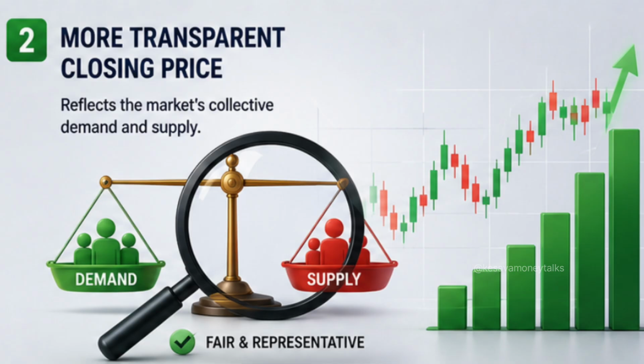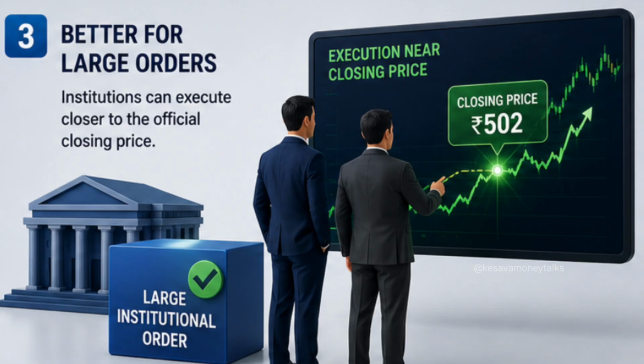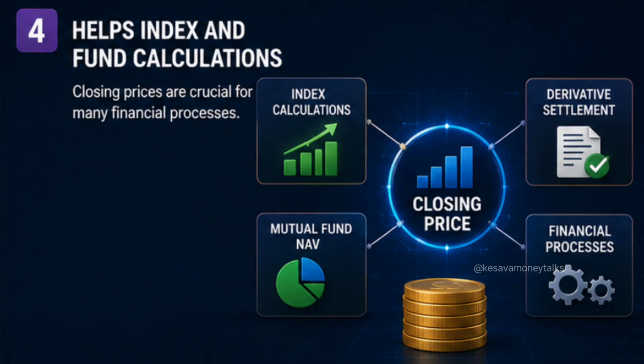Second, more transparent closing price. The purpose is to make the closing price more representative of the market's collective demand and supply. Third, better for large orders. Large institutional investors can potentially execute closer to the official closing price. Fourth, helps index and fund calculation. Closing prices are very important for index calculations, derivative settlement, mutual fund NAV calculations, and other financial processes.